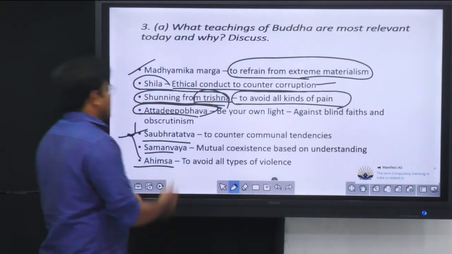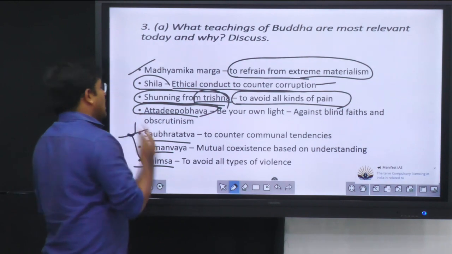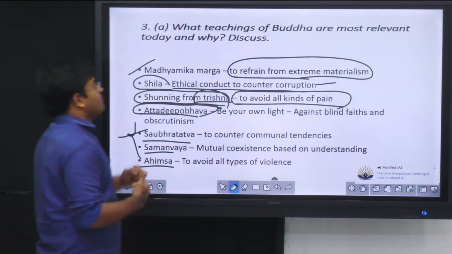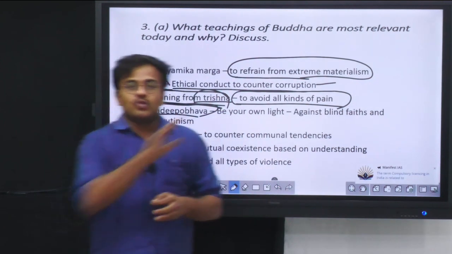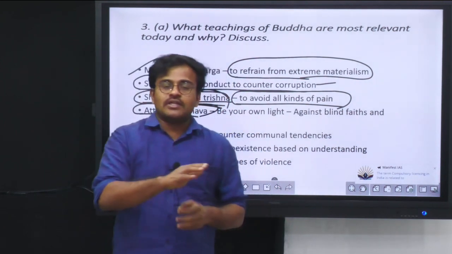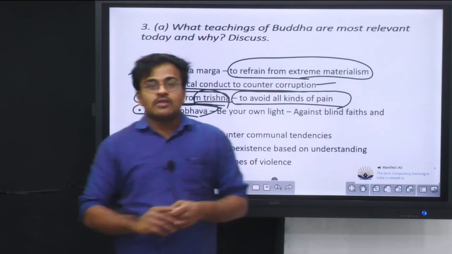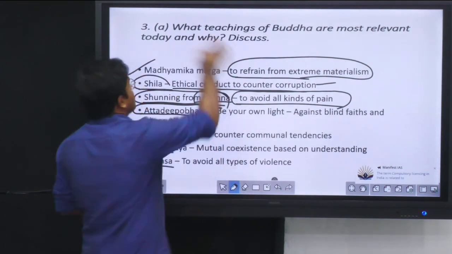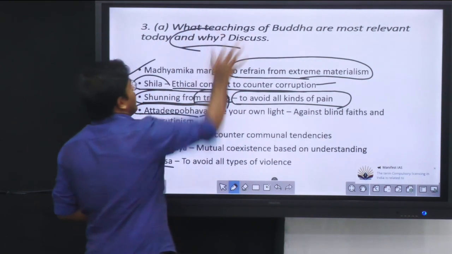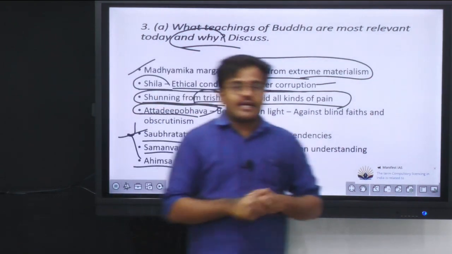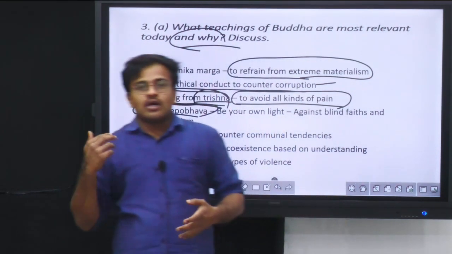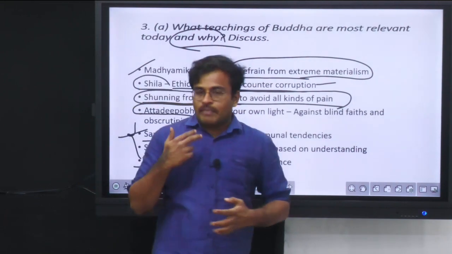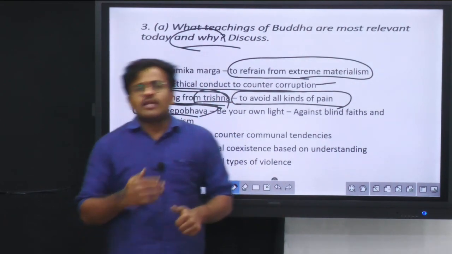So all of these ideas like Shila, Trishna, Atta Dipo Bhava, Saubhrattatva, Samanvaya, Ahimsa, Madhyamika Marga and Panchshila you can use in your answer. My suggestion is don't just enumerate Buddha's ideas. Say why they are relevant for today, because of the problems present in current day society. The problems can range from communalism to patriarchy, to war, to mental health problems. There are many kinds of problems.